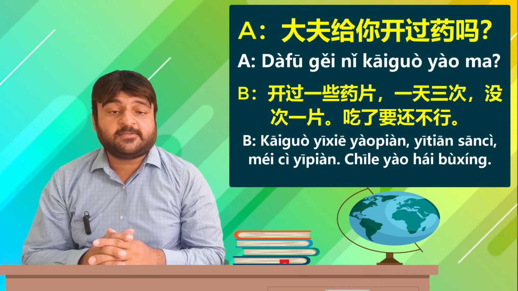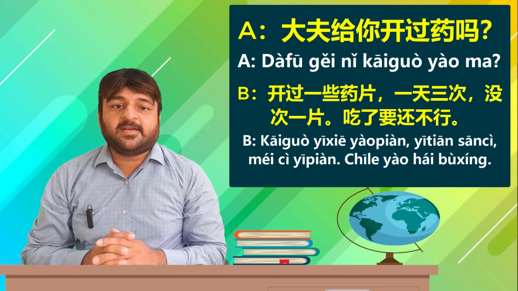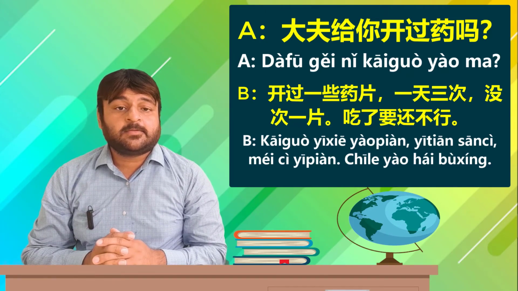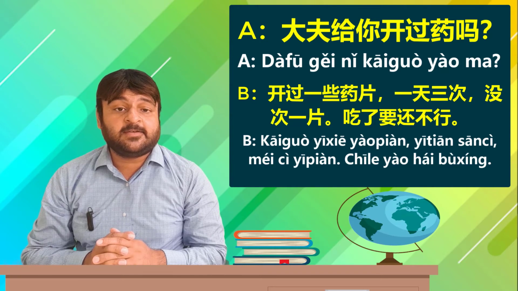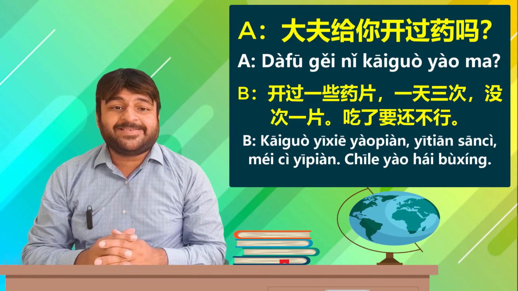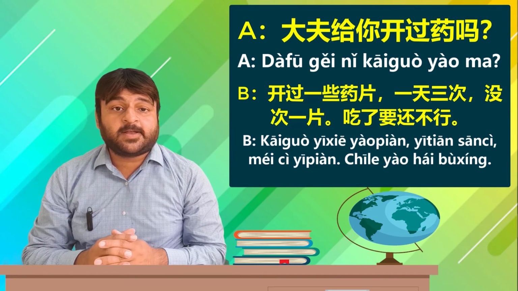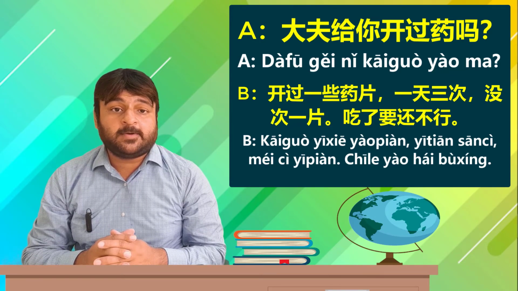Yao pian is tablets. Already started some tablets. Yi tian san se, three in a day. San se is three times. Yi tian, in one day. San se, three times. Mei se yi pian, every time one tablet. So every time I had to eat one tablet and total three tablets in a day.